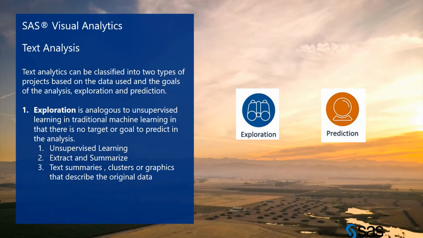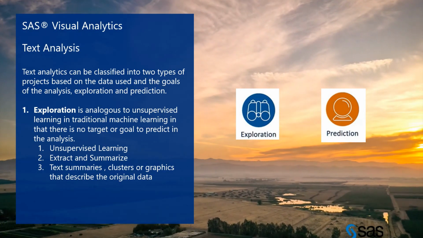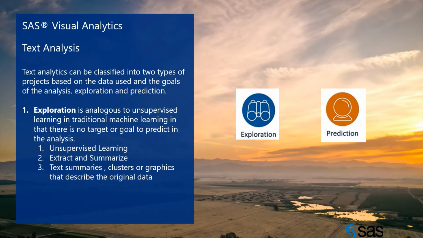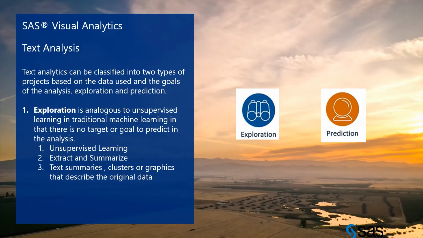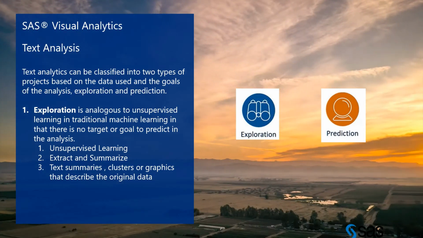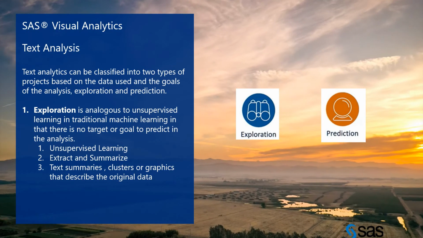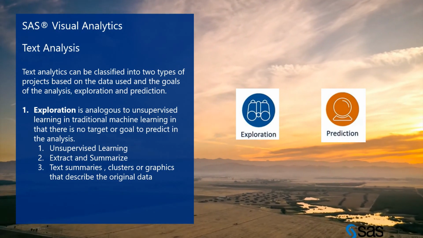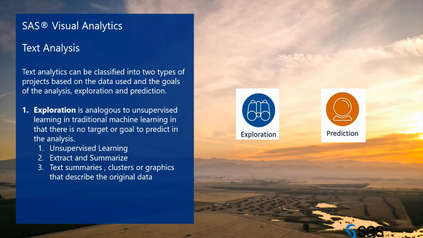Exploration is analogous to unsupervised learning in traditional machine learning. In that there is no target or goal to predict in the analysis. So this is unsupervised learning. We are extracting and summarizing: text summaries, clusters, and graphics that describe the original data.